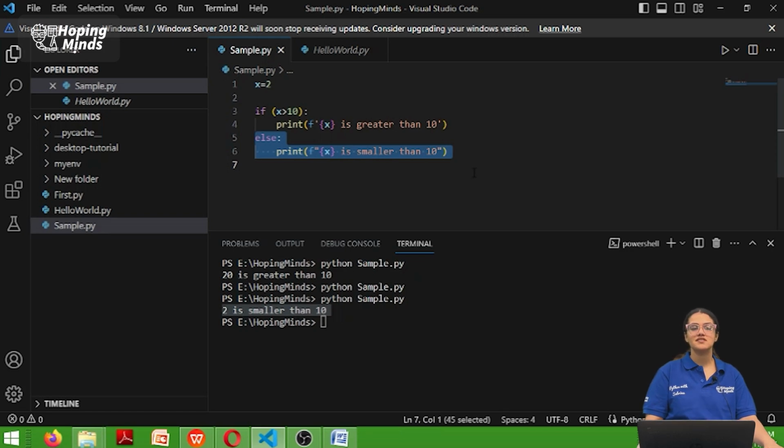Right, I hope it makes sense to you. These are simple English statements which have been used in the Python programming language.